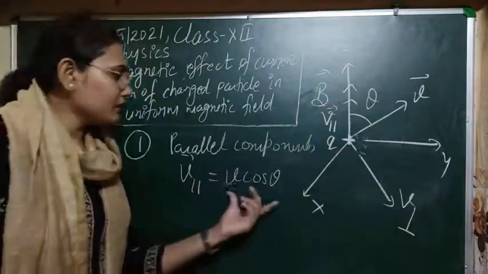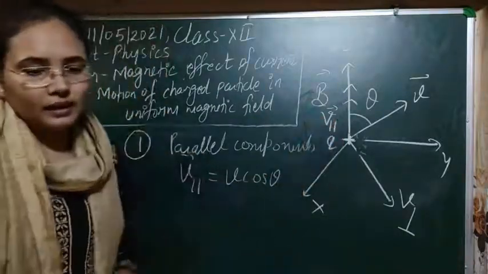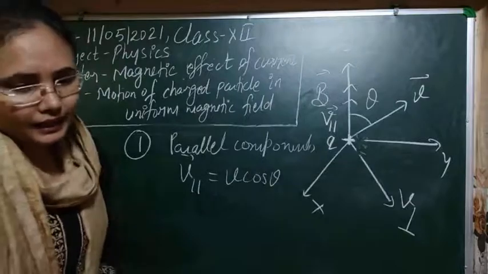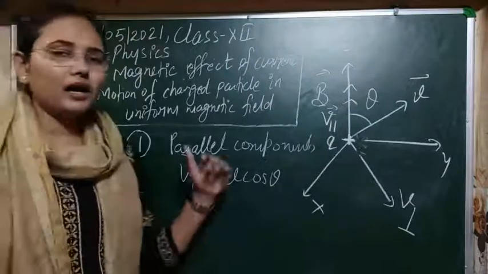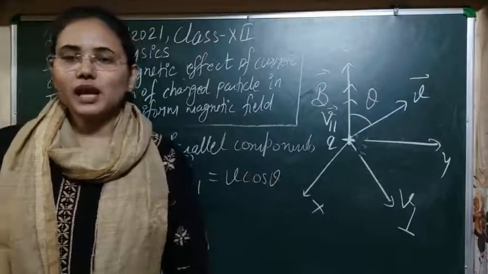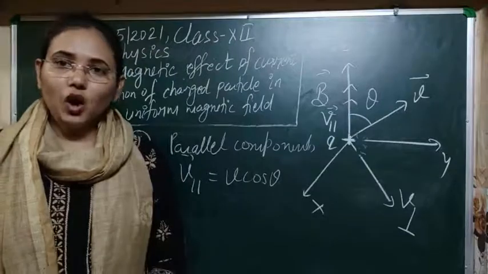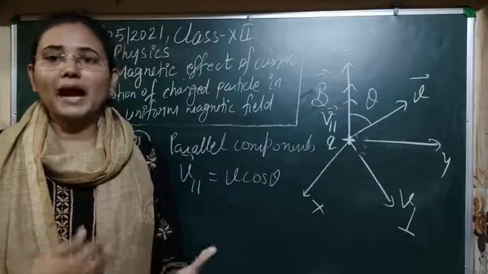So for this V cos theta, when you know that this is along the magnetic field, then it will be unaffected by the magnetic field, because this is the first case, as we have discussed, whenever the particle moves along the field or anti-parallel to the field or parallel to the field.